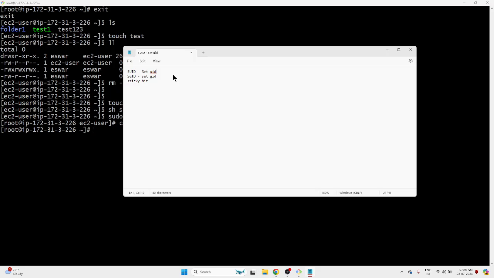These special permissions have numbers too. Set UID is number 4, set GID is number 2, and sticky bit is number 1, similar to read, write, x.